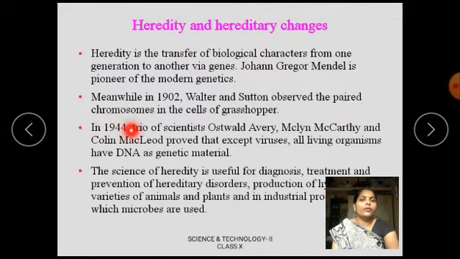In 1944, the scientists Oswald Avery, Maclyn McCarty and Colin MacLeod proved that except for viruses, all living organisms have DNA as genetic material.